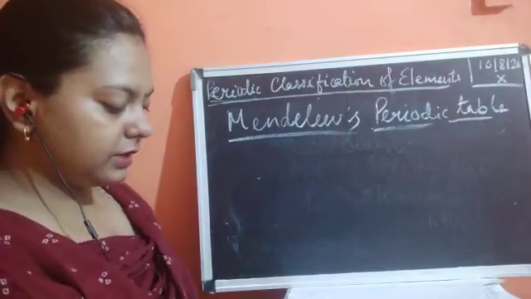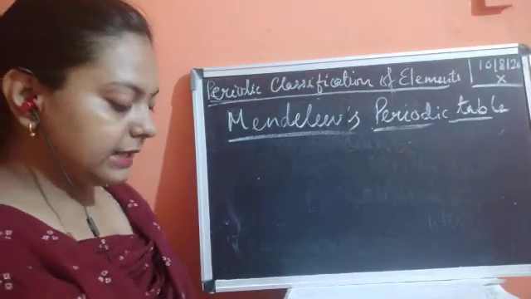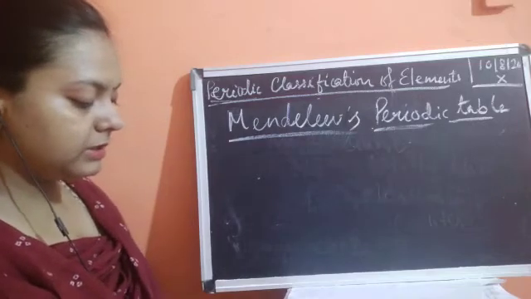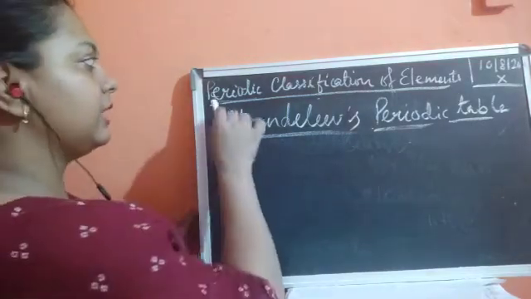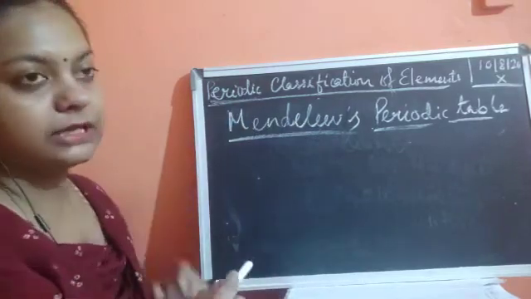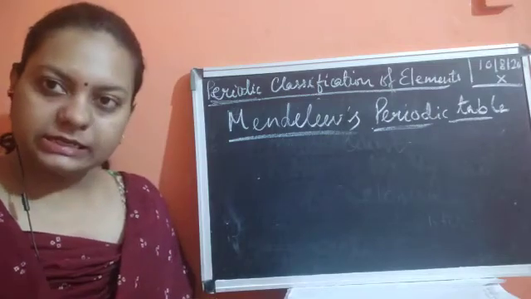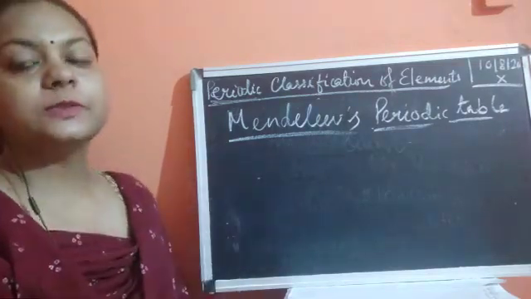Even after the rejection of Newland's law of octaves, many scientists continued the search for the same pattern and correlated the properties with the atomic masses. As I told you, this is known as periodic classification because at different times, different scientists were finding different types of connections between the elements.